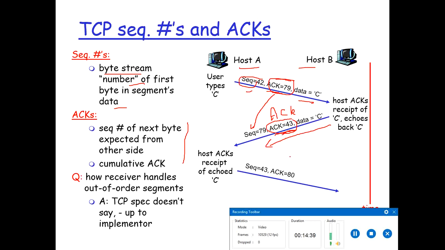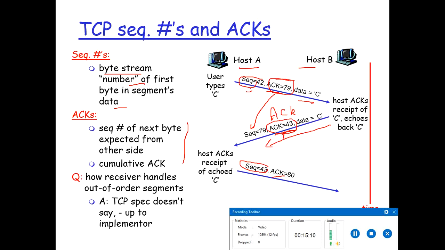Now host A receives the acknowledgement and then it sends the final segment for connection establishment. If you see over here, the sequence number is 43, whatever the acknowledgement number was here, and here the acknowledgement number is incremented by 1. So this is how the connection establishment takes place, and this is how the exchange of messages takes place.